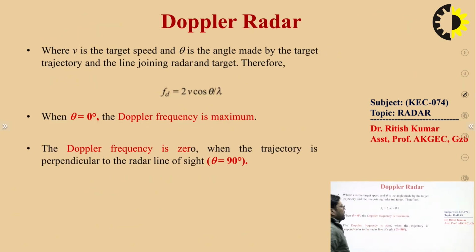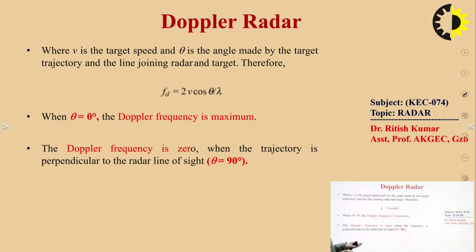At theta equal to 0 degrees, the Doppler frequency is maximum, because cos theta has its maximum value at 0 degrees. At theta equal to 90 degrees, the frequency shift is 0.